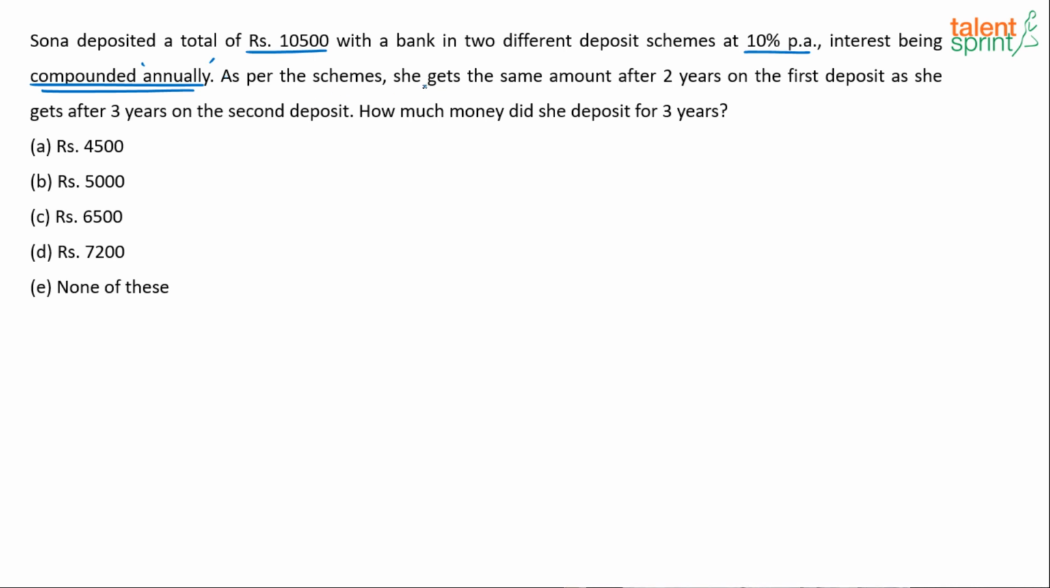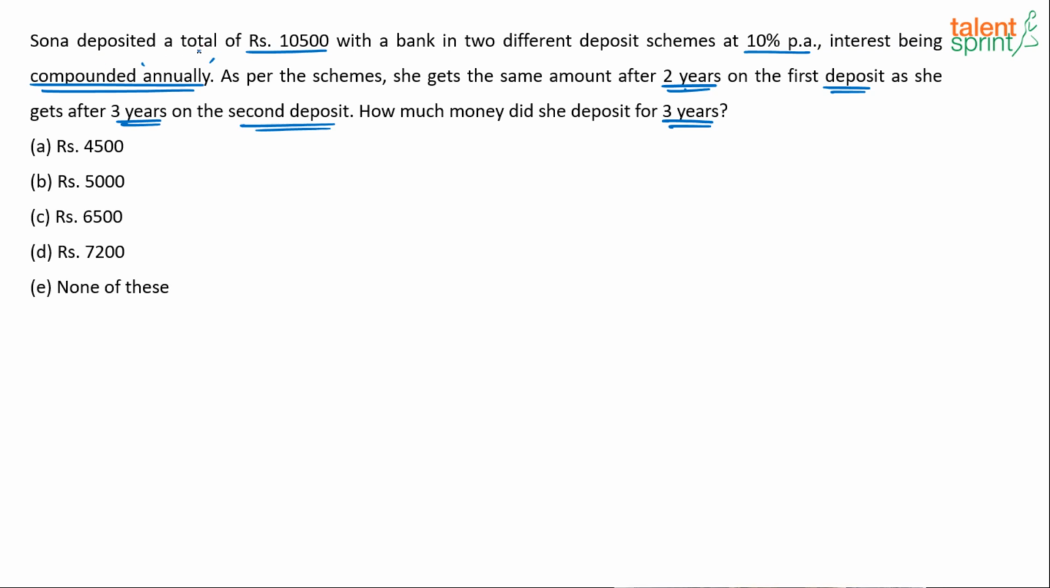As per the schemes, she gets the same amount after 2 years on the first deposit as she gets after 3 years on the second deposit. How much money did she deposit for 3 years? Now this is an interesting one, and there's a method that you can follow to solve this model of question on compound interest. See, what is he saying?